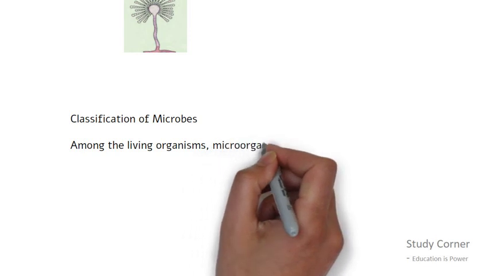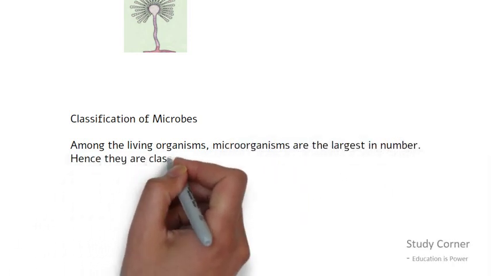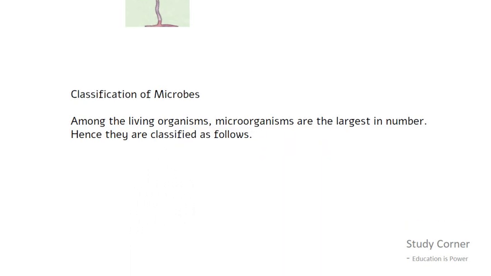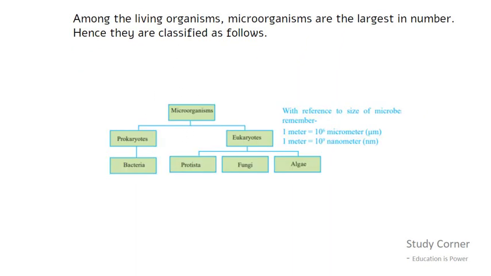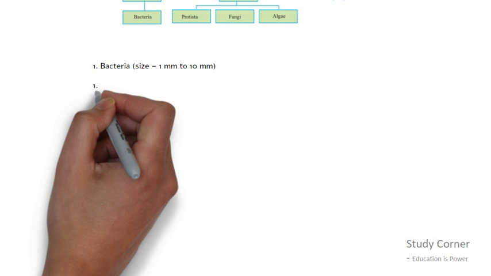Among the living organisms, microorganisms are largest in number, hence they are classified as follows. Just like living organisms, microbes can be classified again into two categories, that is the prokaryotes and the eukaryotes, based on the type of nucleus they have. Bacteria is the only example of prokaryotes, while protista, fungi and algae are categorized into eukaryotes.